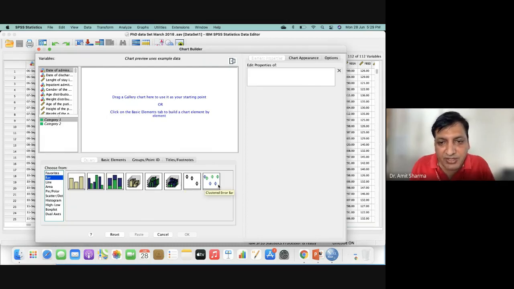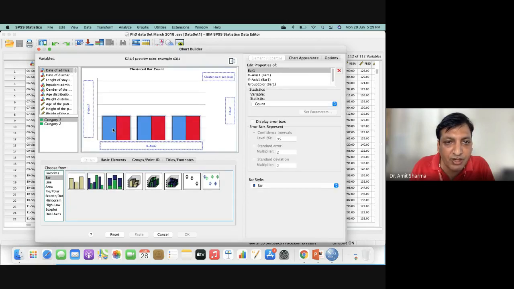As I move the mouse, the name of the graph changes. Whenever you're writing your thesis or research paper, you have to write down the name of this particular graph which you have plotted. For example, I want to go for this cluster, so the area on the top is still blank. I will drag the graph from lower to the upper chart preview window.